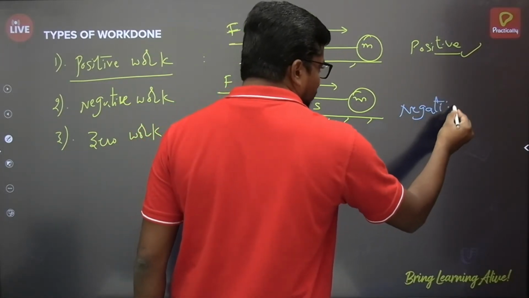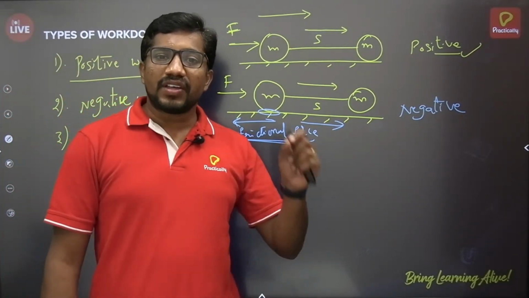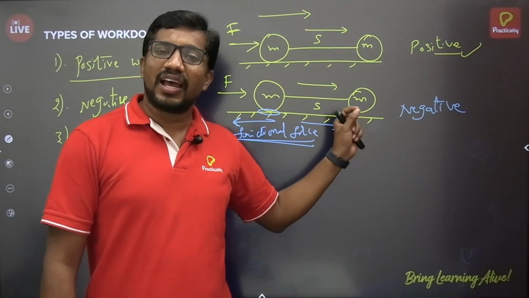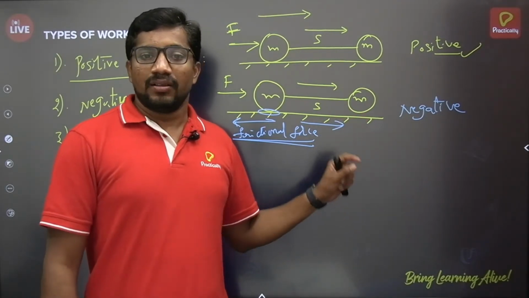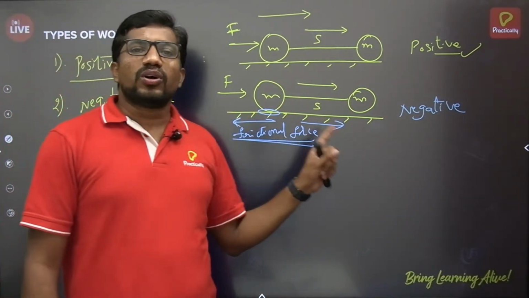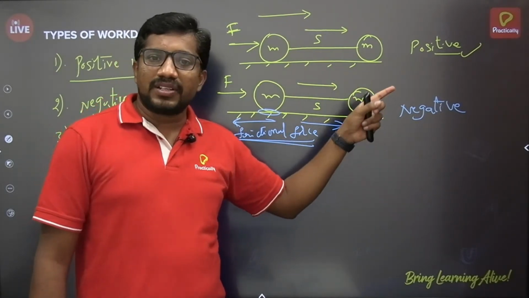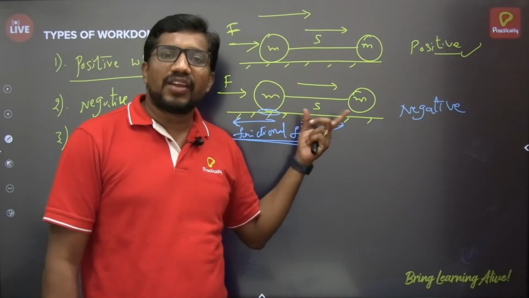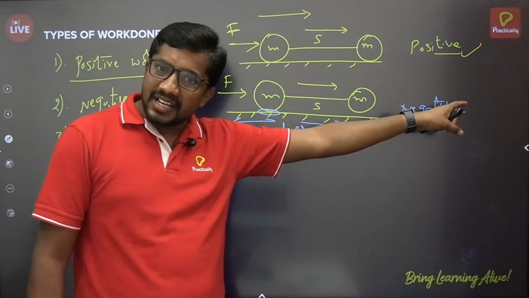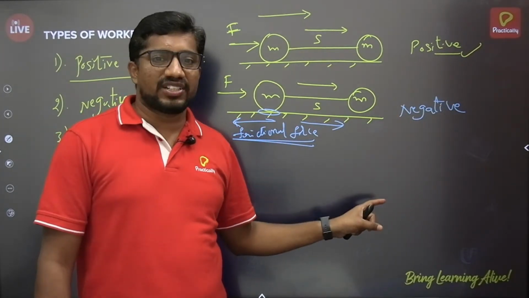So very simple: work done is said to be negative if the component of force acting on the body is opposite to the direction of the displacement. If the component of force acting on the body is the same as the direction of the displacement, then work done is positive. Positive work done if force and displacement are in the same direction. Negative work done if the force and displacement are in opposite directions.